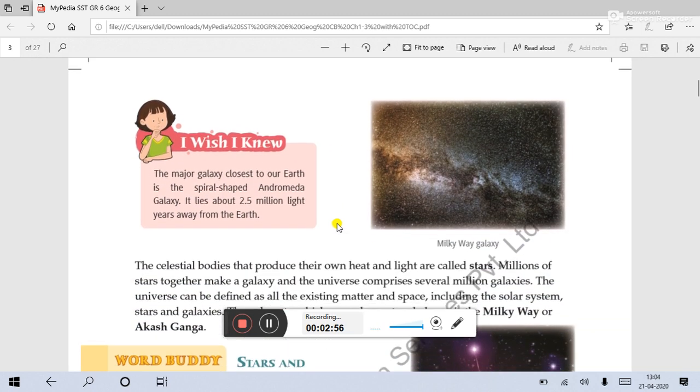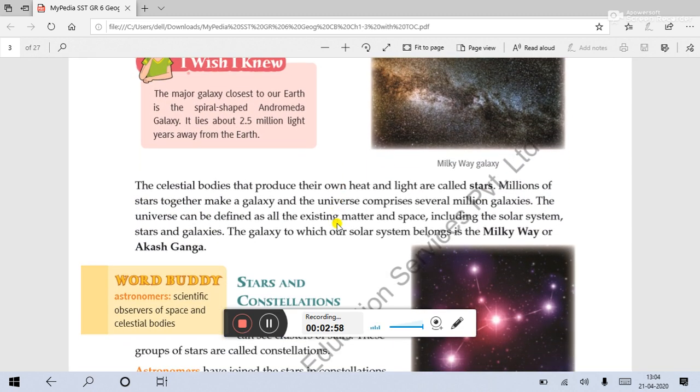Next, go to galaxy. The celestial bodies that produce their own heat and light are called stars. That means the celestial bodies which are giving their own light are called stars. Like one example is the sun.